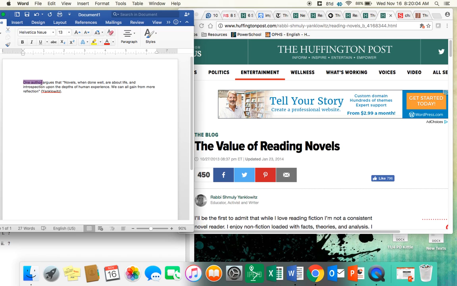So this bit right here, that is me. Those are my words. I created that. That was not in the article. So that's my embedding. I have my quote. It's in quotation marks because it doesn't belong to me. I took it directly from the article. And then I have the author's last name. Because this is an online source, unless it is a PDF file of a book or something, I don't have page numbers, so it's just the last name.